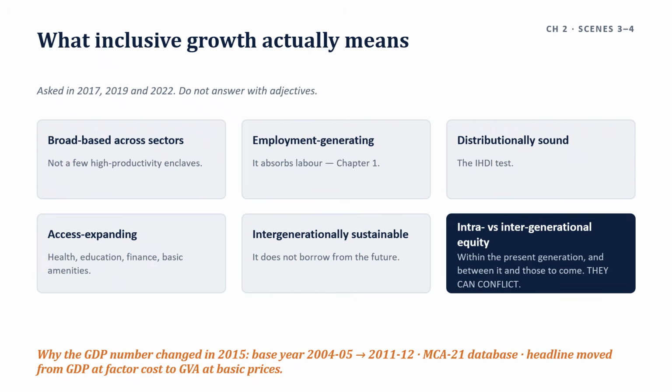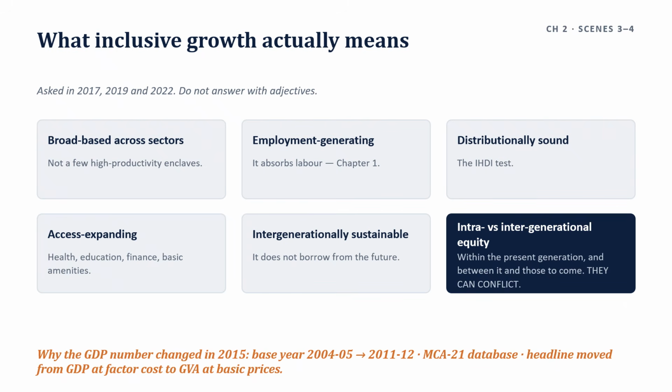Then what does inclusive growth actually mean? Three questions have asked for the features of inclusive growth, in 2017, 2019 and 2022. Do not answer with adjectives. Growth is inclusive when it is broad-based across sectors, not concentrated in a few high productivity enclaves.